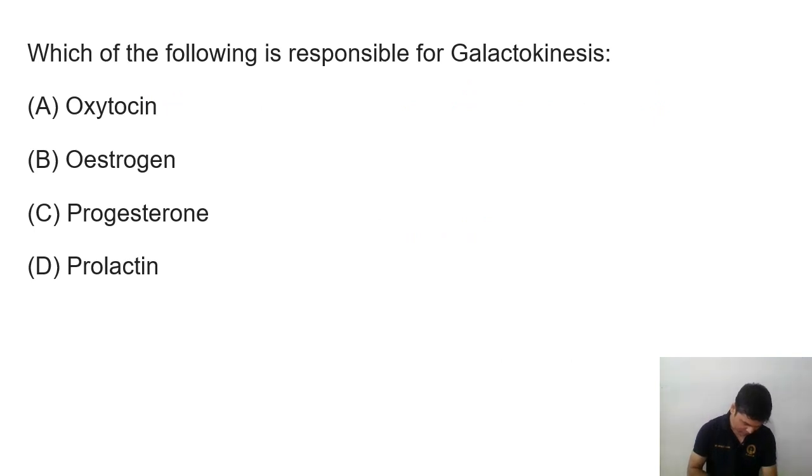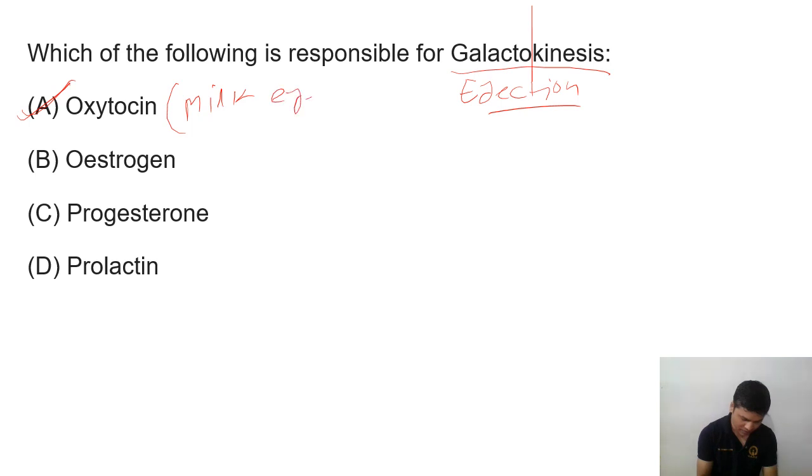First question here is, which of the following is responsible for galactokinesis? What do you mean by galactokinesis? So first thing is galactokinesis means milk ejection. Kinesis means ejection. So which hormone is responsible for the milk ejection is simply oxytocin. So here answer is oxytocin because oxytocin is milk ejection, or we can say galactokinesis.